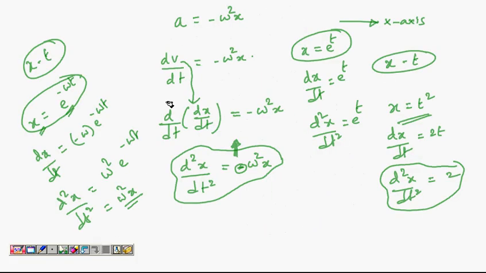So this equation, what we have seen here, is called a differential equation. You will learn it in mathematics, but this is even more strange. It is a second order differential equation because there is a second derivative of x with respect to time. Normally you don't learn about second order differential equations in your math course.